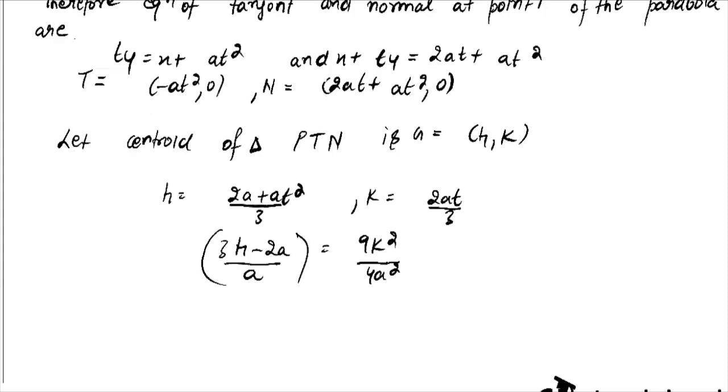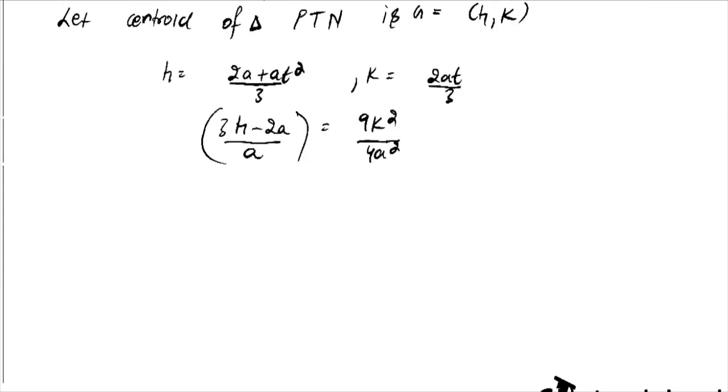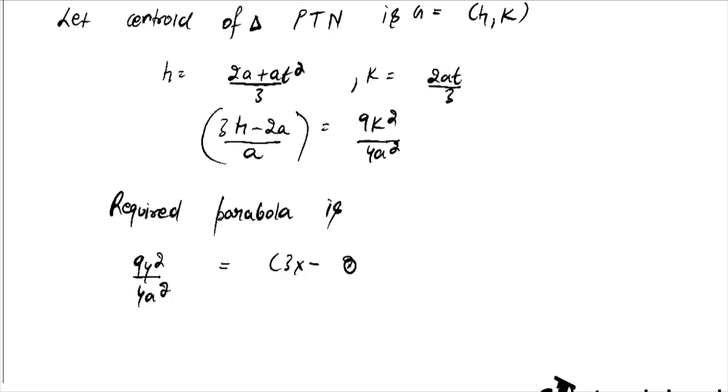So our required parabola is 9y square divided by 4a square equals 3x minus 2a divided by a, which equals 3 by a into x minus 2a by 3.